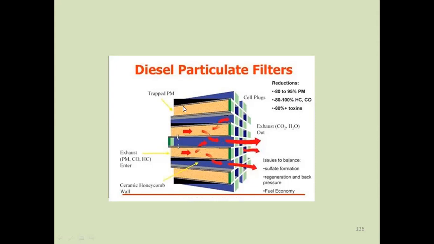Using this particulate filter also raises issues of ash and surface formation, regeneration, back pressure, and fuel economy. If we use this three-way catalytic converter in an internal combustion engine, particularly a diesel engine or petrol engine, we can dilute the carbon monoxide, hydrocarbon, particulate matter and oxides of nitrogen. The gas enters the catalytic converter with the help of the honeycomb structure, which dilutes the emissions. The final output is carbon dioxide and water at the outlet.